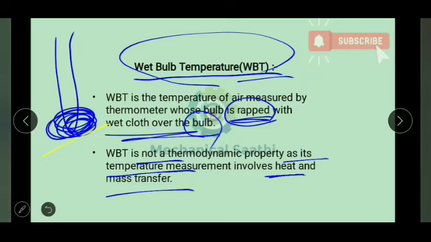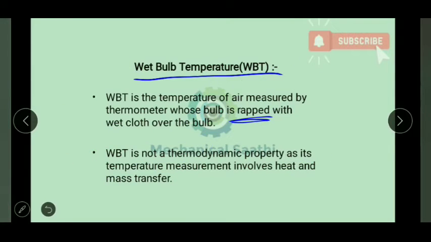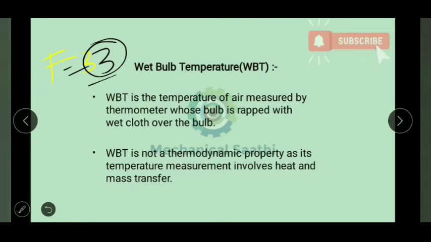So why is it necessary to calculate WBT? Let us discuss that. Already I have told you that the degree of freedom of moist air is equal to 3. So degree of freedom is 3, which means the minimum number of independent variables required to define a state is 3. So to define any state, we require a minimum of 3 independent variables.